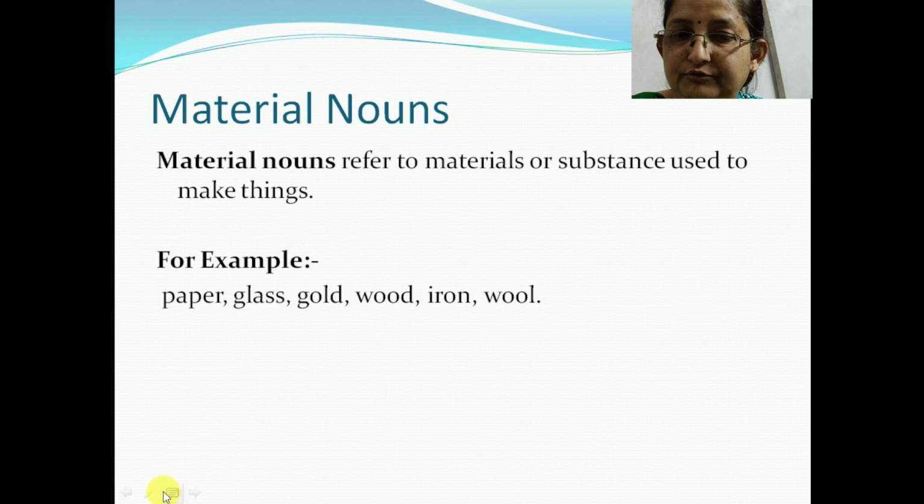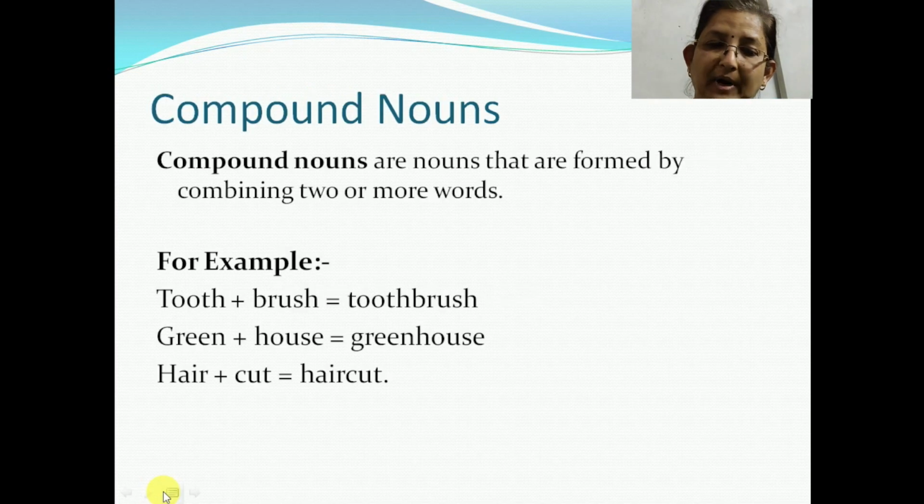Plastic is not good for the environment. Here, plastic would be the material noun. Rubber is a bad conductor of electricity. Again, rubber and conductor would be material nouns. Alright, then we come to compound nouns.